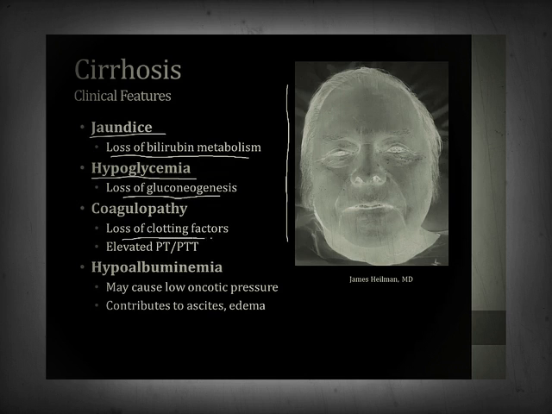The liver produces clotting factors, so patients with cirrhosis can develop an elevated PT-PTT. This is called a coagulopathy. And then finally, it's the liver's job to produce albumin. So in the setting of cirrhosis, patients can develop hypoalbuminemia. This may cause a low oncotic pressure because recall that albumin is the major driver of oncotic pressure in the serum. And when you have low oncotic pressure, you can develop ascites and edema.